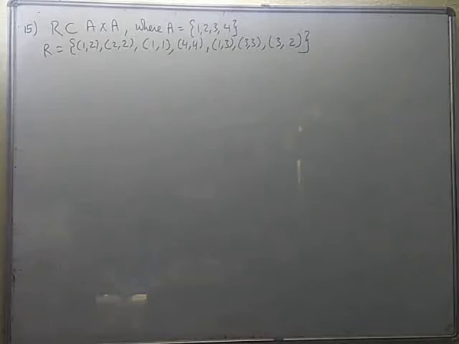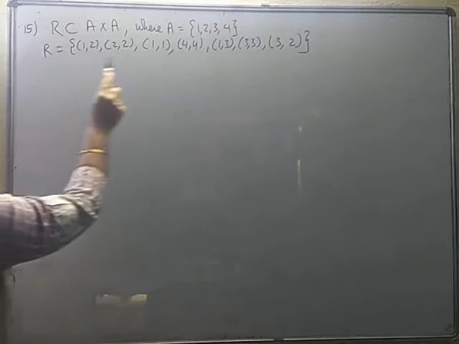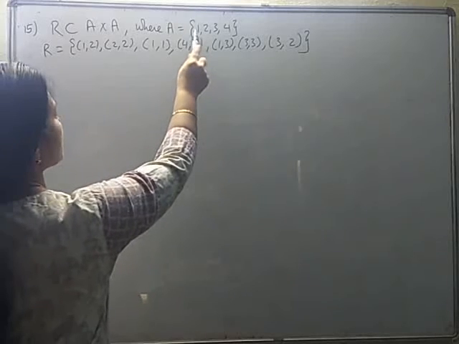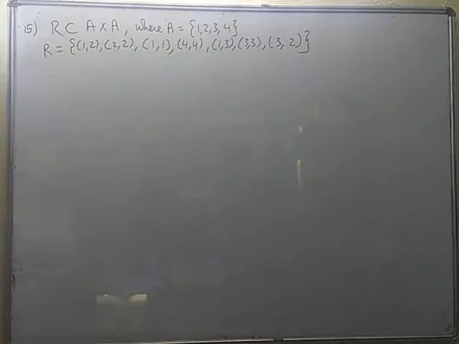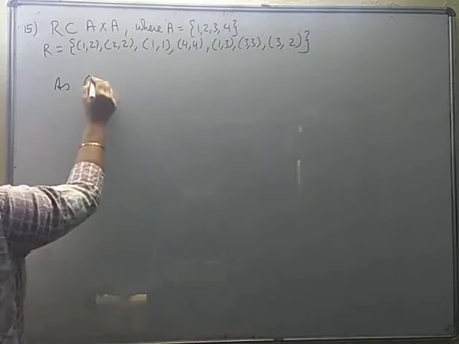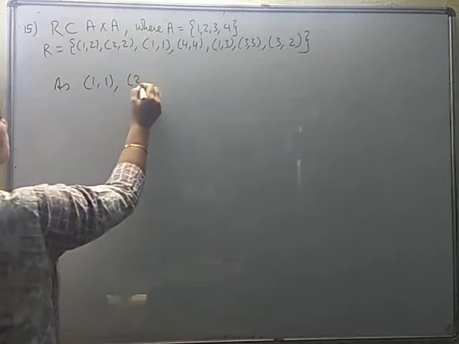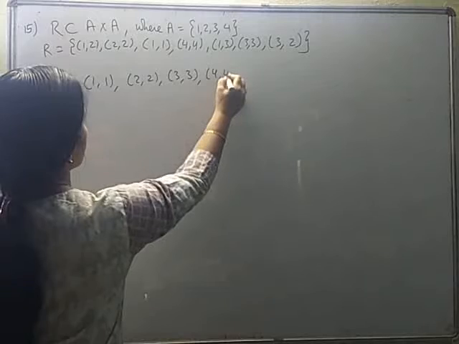You have to check if out of those three conditions, any one is fulfilled or two are fulfilled or all the three are fulfilled. So we'll check for all the three conditions one by one and come to the conclusion. In order to check whether it is reflexive or not, we have to ensure that every element of this set A is satisfying the given relation with itself. That means we should have pairs like 1, 1, 2, 2, 3, 3 and 4, 4 in the given relation.